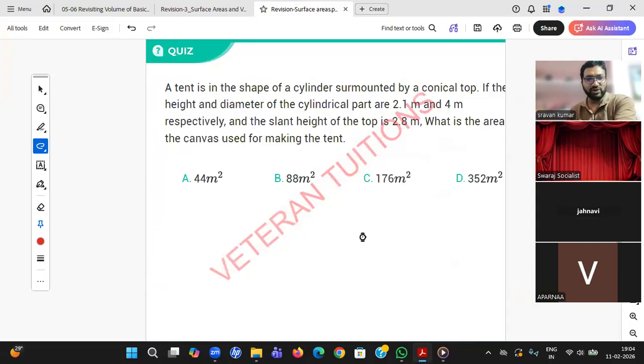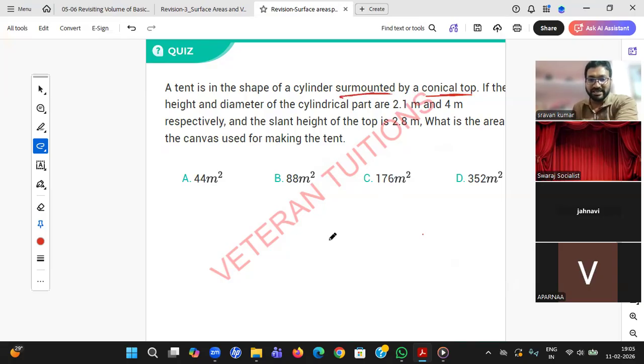Can we solve 1 or 2 questions? There are many repeated questions and I have taken only a few of them. One question we will solve in this model, and the remaining we'll just check. A tent is in the shape of a cylinder surmounted by a conical top.